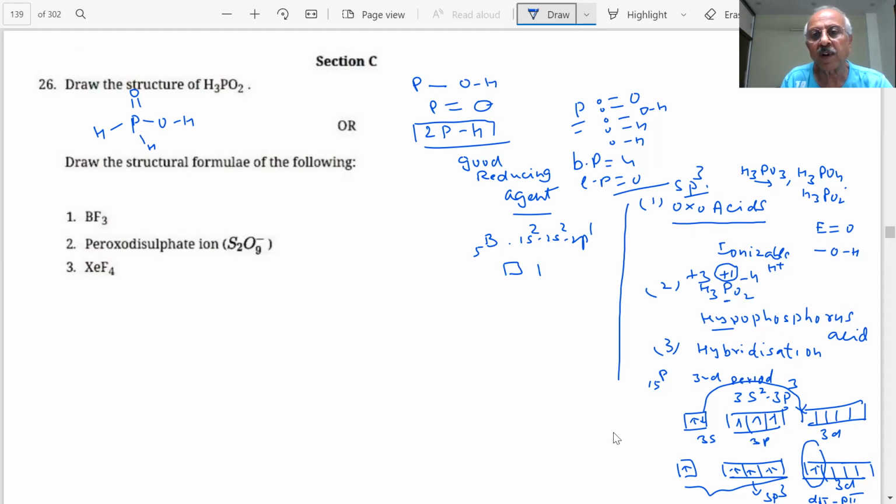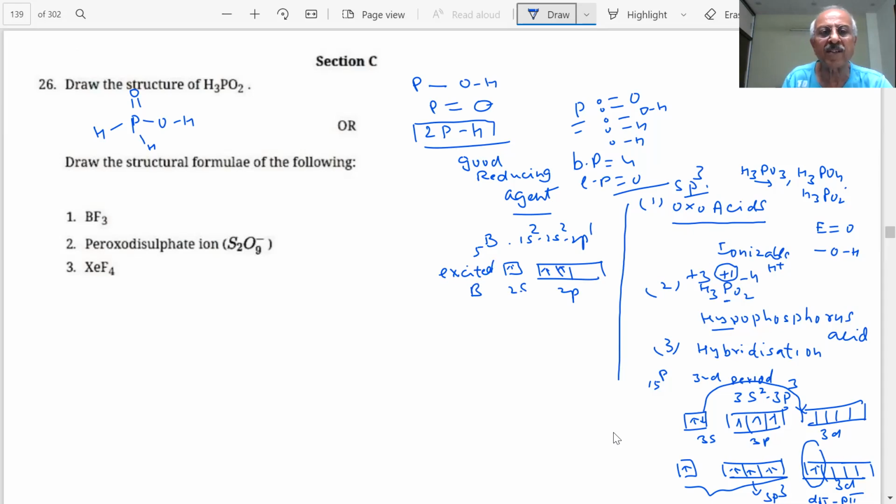Then what will happen, students? 2s and 2p. How many bonds are you going to form? 3. So this has to be the excited state, student. It cannot form otherwise. This is our excited boron.